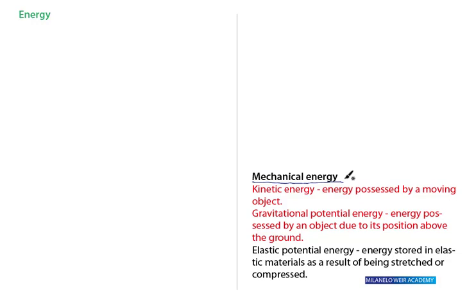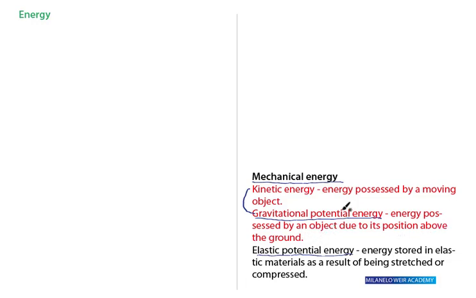Under mechanical energy, we have kinetic energy, gravitational potential energy, and elastic potential energy. But we are going to focus on these two in red, right? Kinetic energy: this is the energy of a body due to its movement. So it is the energy possessed by a moving object. Gravitational potential energy: this is the energy possessed by an object due to its position above the ground.